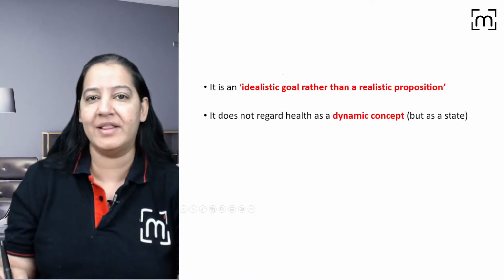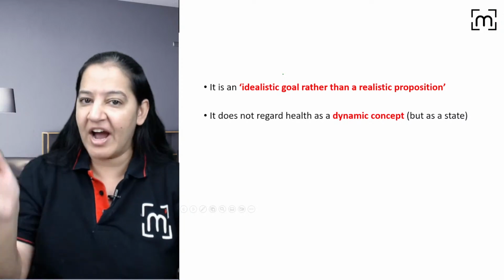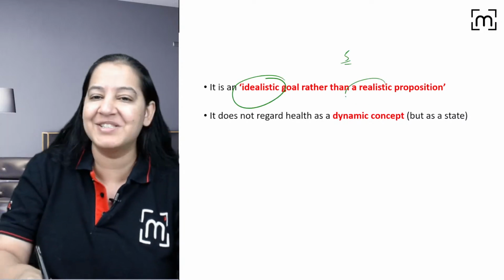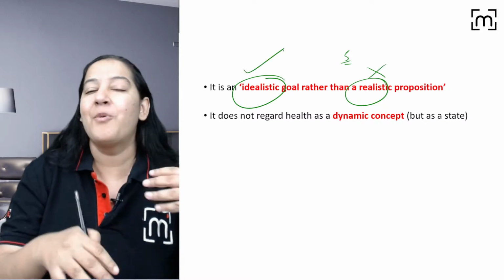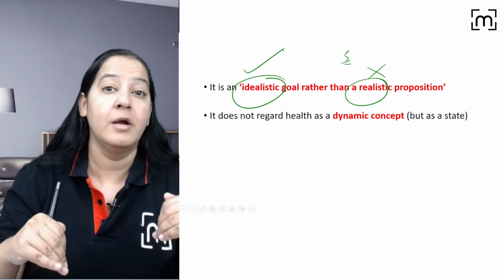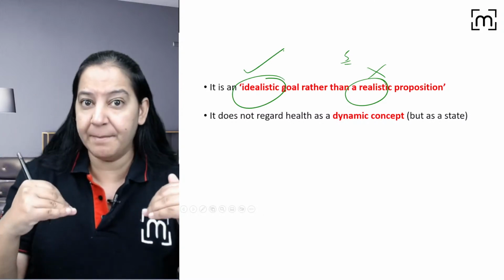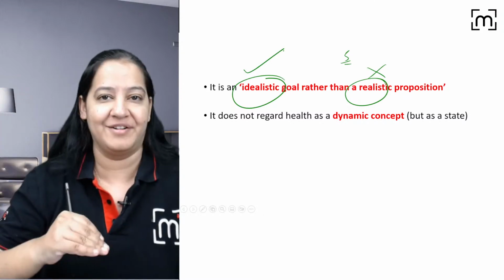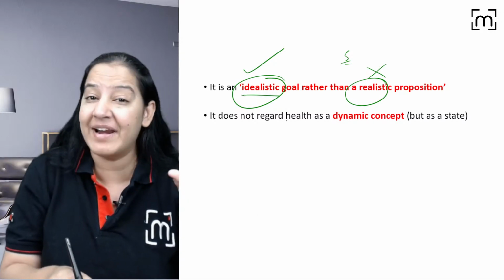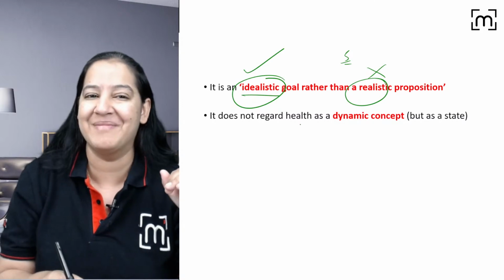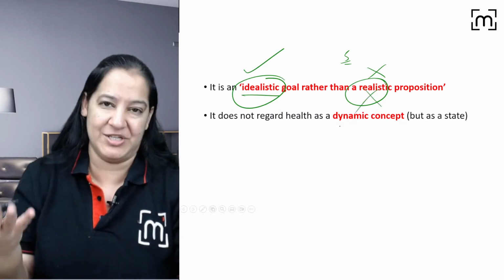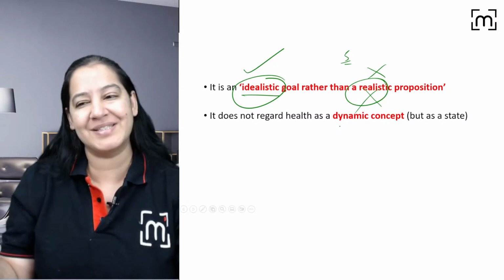Now, no one is healthy. I asked you, are you healthy? Even I am not healthy. All five components together is an idealistic idea. It is not realistic. What is idealistic? Idealistic is something that should happen but cannot happen. Idealism means that should but can't. So we all want to become healthy, but we can never have all five components together at one time. It is an idealistic goal, but not a realistic proposition. You got my point?